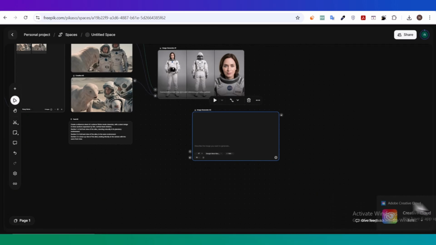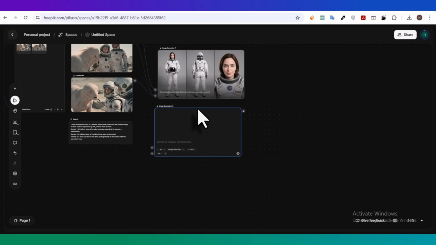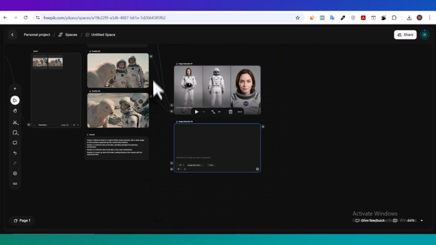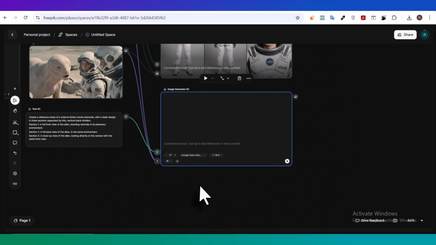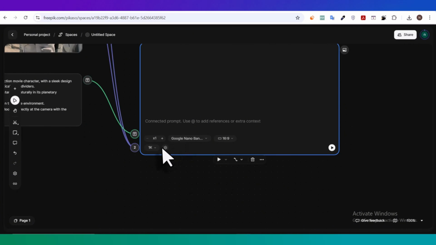Then connect the frames that contain the alien creature as your references, and generate the character sheet. This gives you a clean visual reference for the alien, so you can keep its design consistent in the next shots, just like we did with the main character. And as you can see, with this step, we were able to extract a full character sheet for both the female lead and the alien creature.